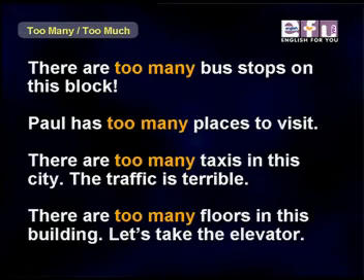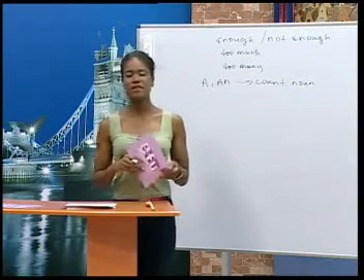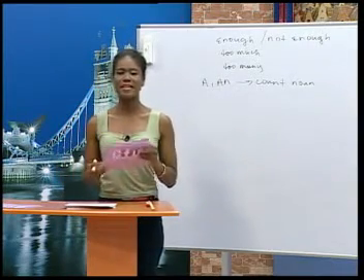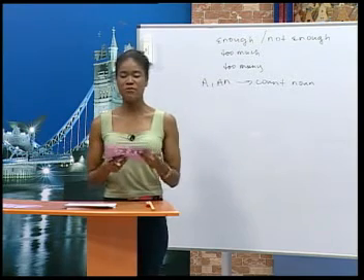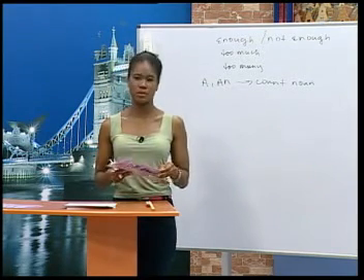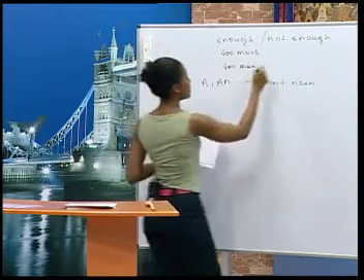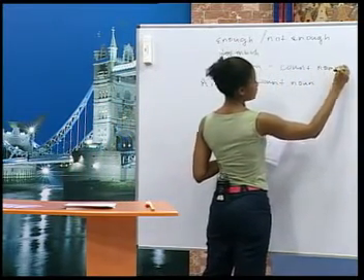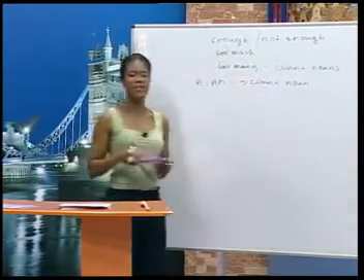Let's take the elevator. The opposite of not enough is too many. It means there are more than necessary. There should be fewer of something. It is used in front of count nouns. Okay, so too many is used in front of count nouns to say that there are more than necessary.